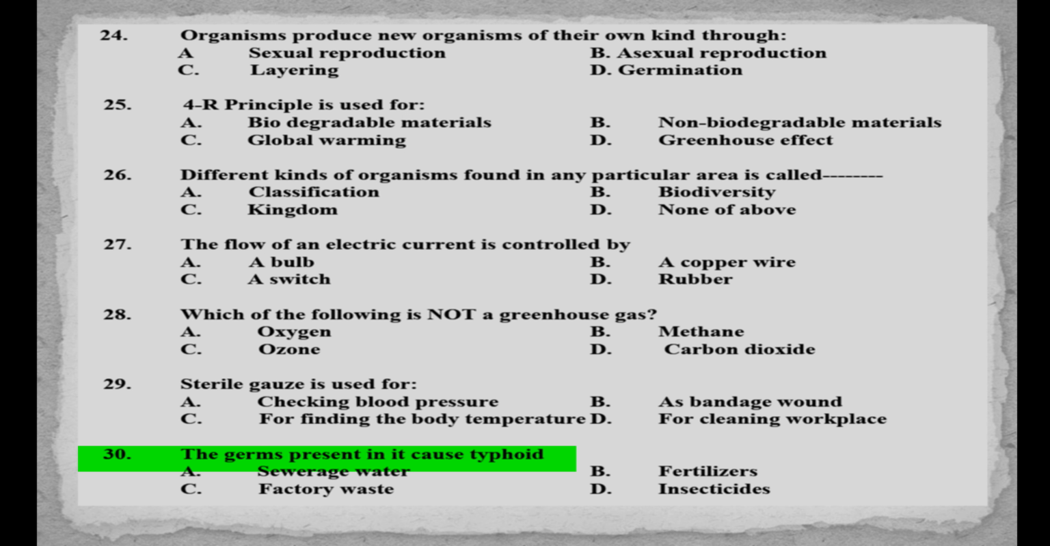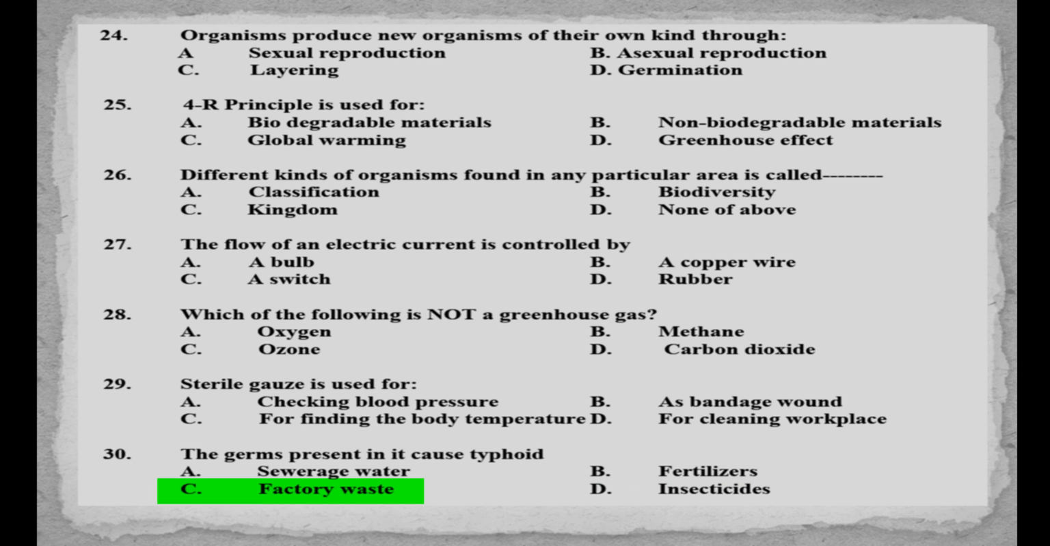MCQs number 30. The germs present in it cause typhoid: A. Sewerage water, B. Fertilizers, C. Factory waste, D. Insecticides. Answer is option A. Sewerage water.